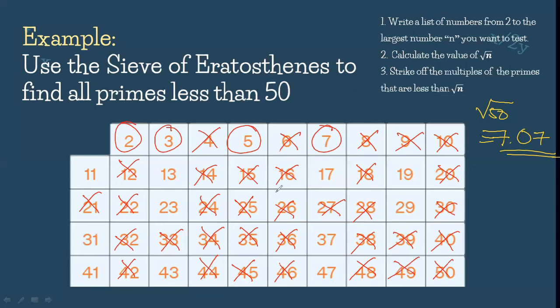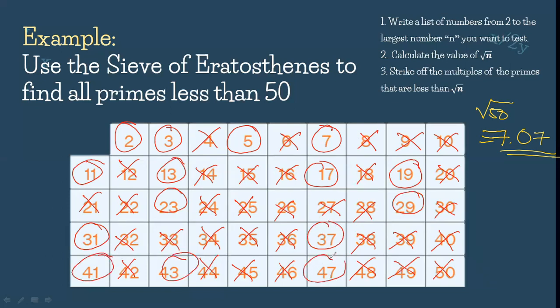So, yan. Ano na lang po yung mga natitira? We have 2, 3, 5, 7, 11, 13, 17, 19, 23, 29, 31, 37, 41, 43, and 47. So, ano na po yung magiging conclusion natin? We therefore conclude that from 1 to 50, there are 15 prime numbers.